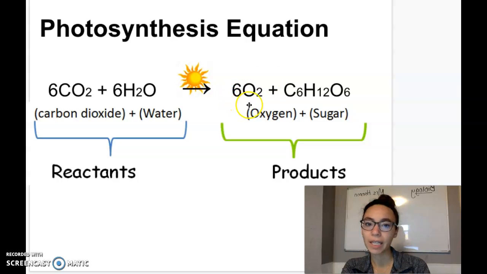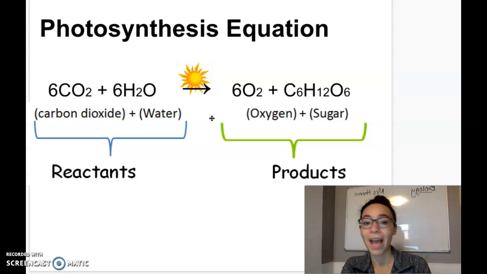And the plants are creating oxygen and sugar or glucose. So those are the products, okay? And if you look closely, what I would like you to pay attention to is the numbers here, right? This is a balanced equation.